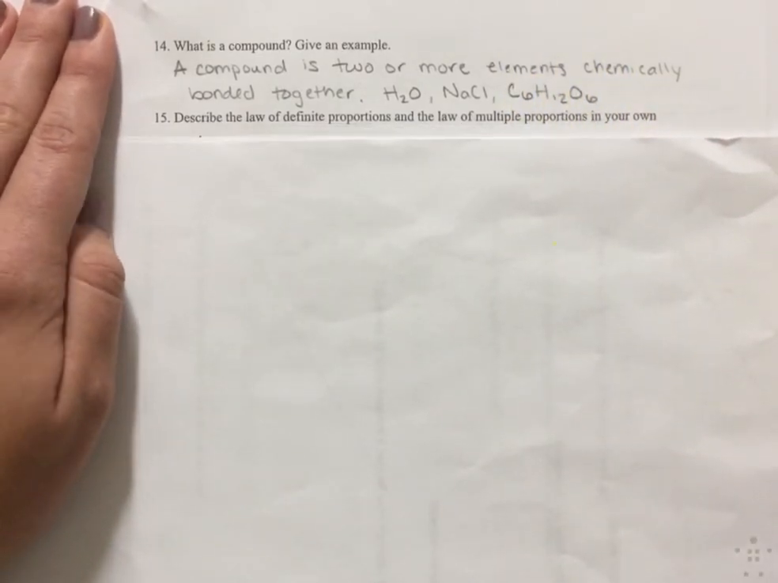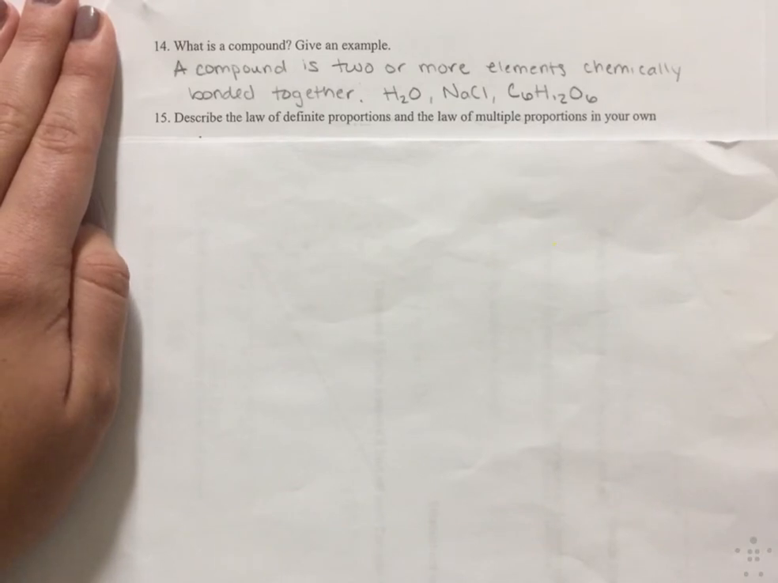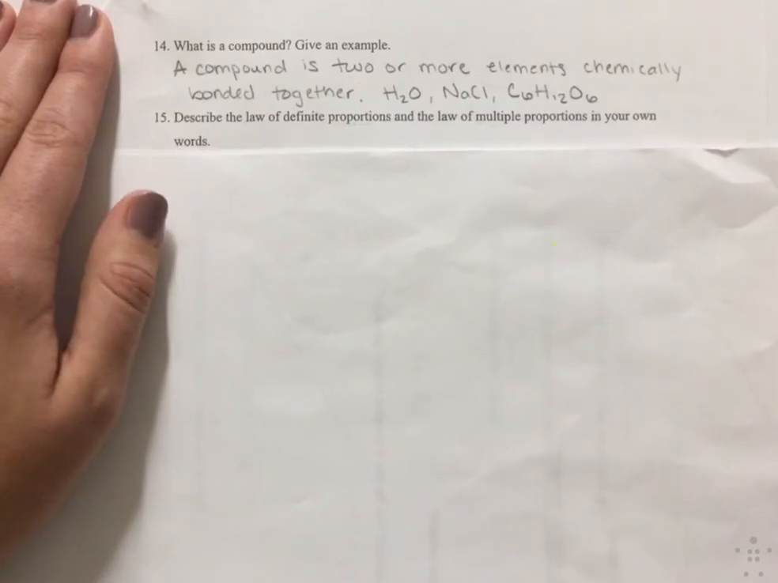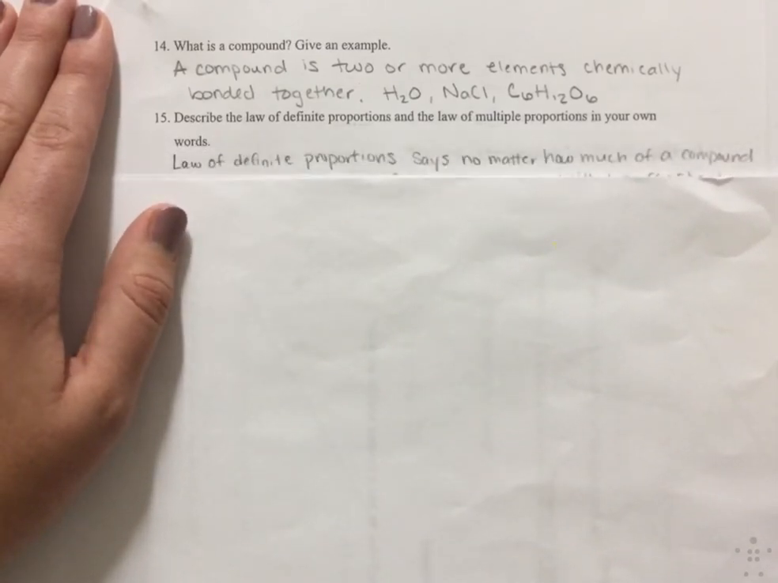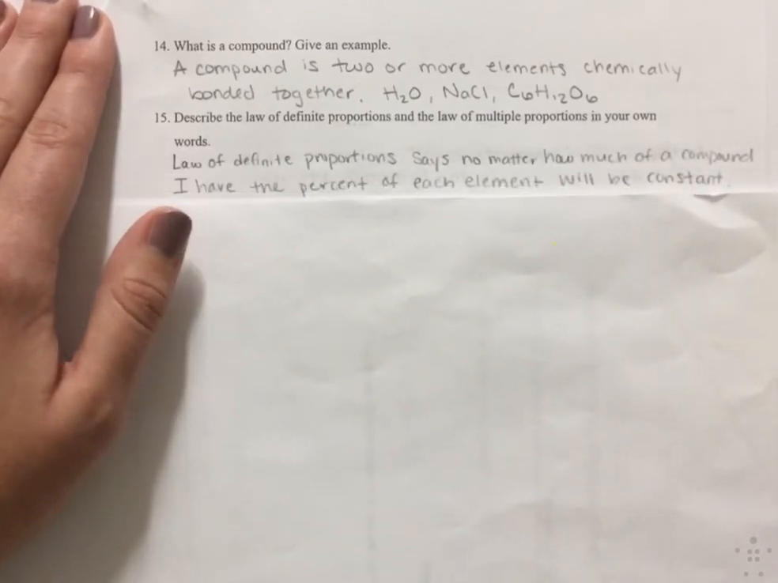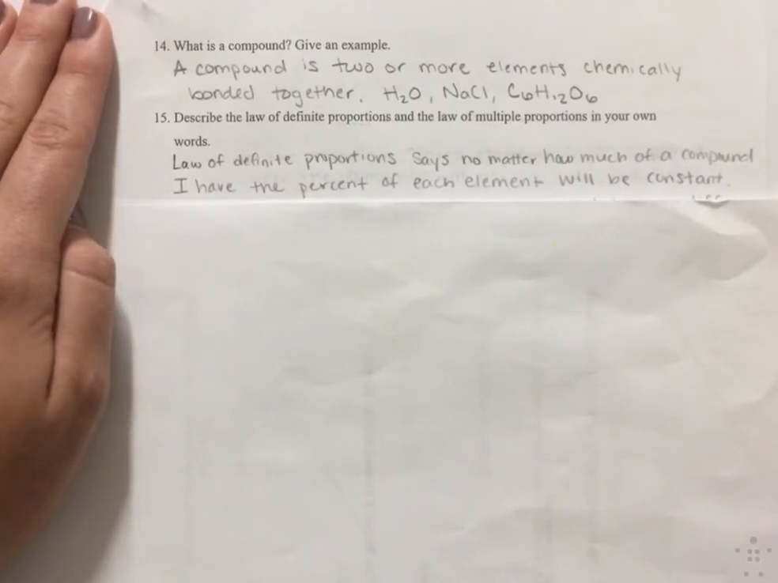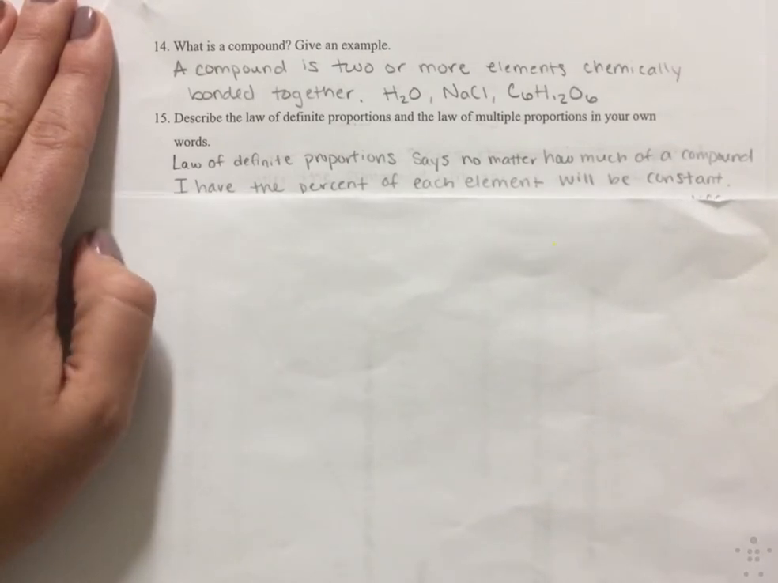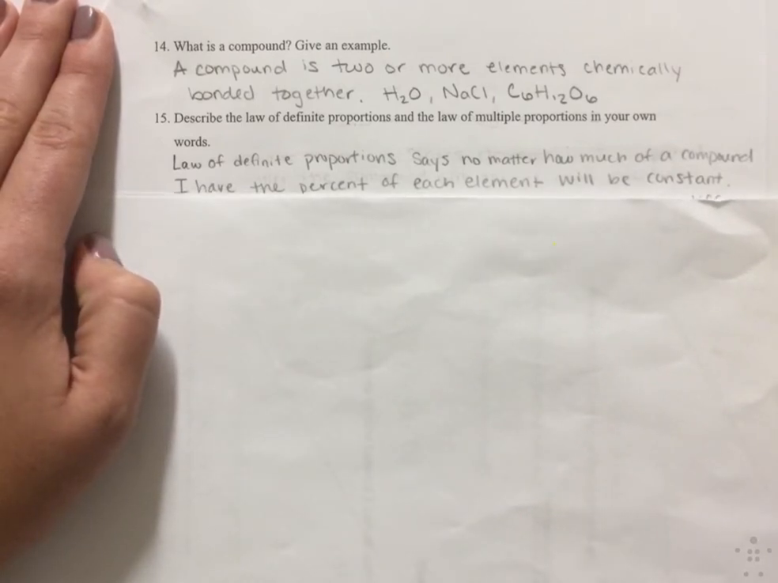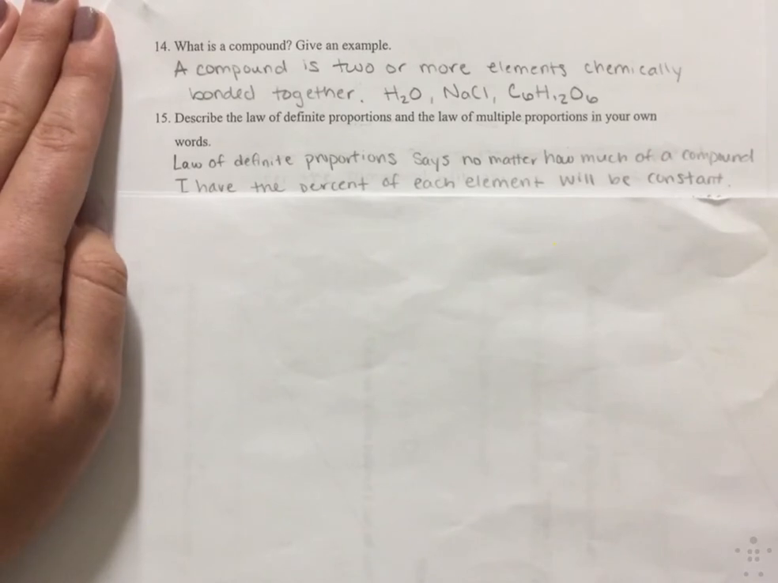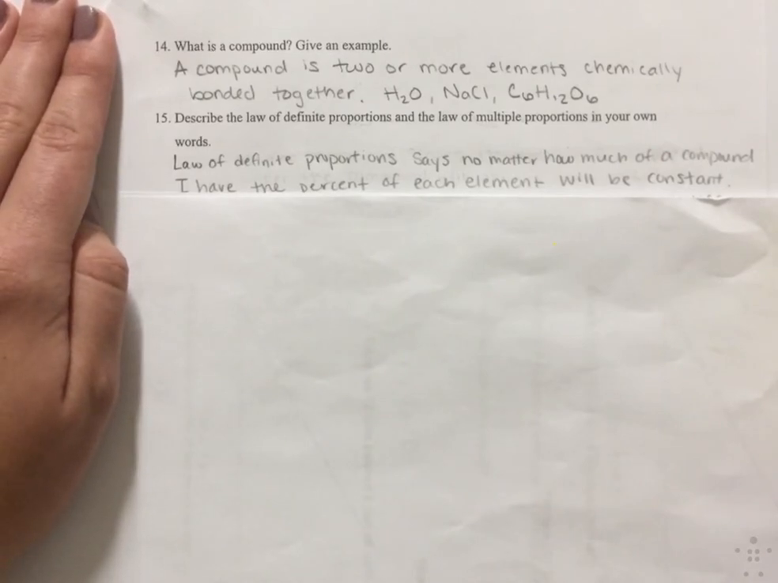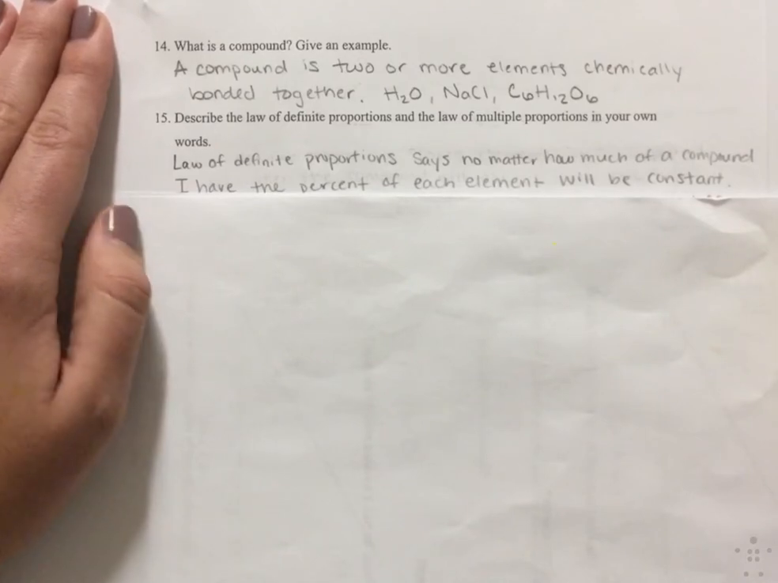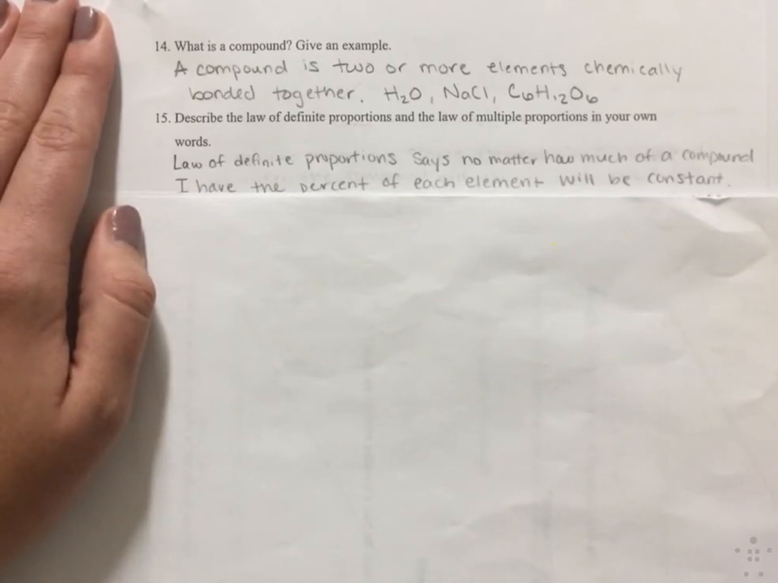Question 15 is asking us to describe the law of definite proportions and the law of multiple proportions. We covered this yesterday in class, but the law of definite proportions says that no matter how much of a compound I have, the percent of the element will be constant. Okay? So if I have 2 grams of sugar, 40% of it will be carbon, and if I have 2 tons of sugar, 40% of that will be carbon. Always going to be the same percentage of elements no matter the amount of mass you have.